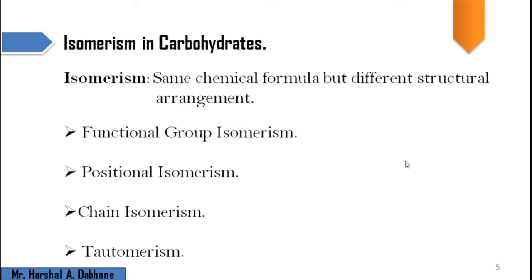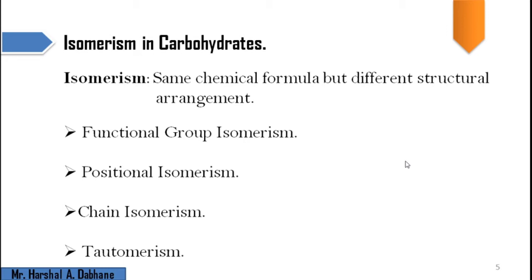Now we move towards isomerism in carbohydrates. Friends, we know that carbohydrates are polyhydroxy compounds. Each carbon atom contains OH groups, and their positions differ, so isomerism exists. First we try to understand isomerism. A very simple definition: same chemical formula but different structural arrangement.